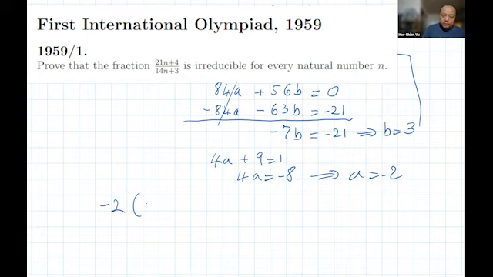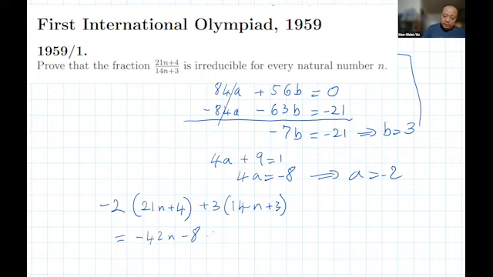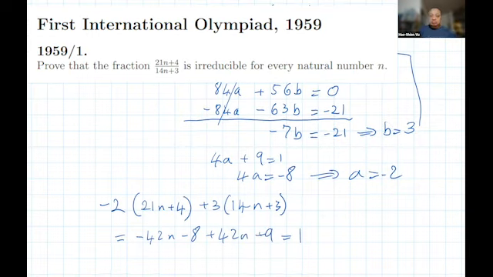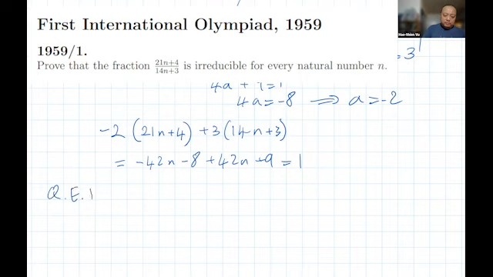Negative 2 times 21n plus 4 plus 3 times 14n plus 3 is equal to negative 42n minus 8 plus 42n plus 9 equals 1. QED. I have found a, b such that that linear combination is equal to 1. Therefore, the GCD of the numerator and denominator is equal to 1. I'm done. QED. Hope that's been fun.